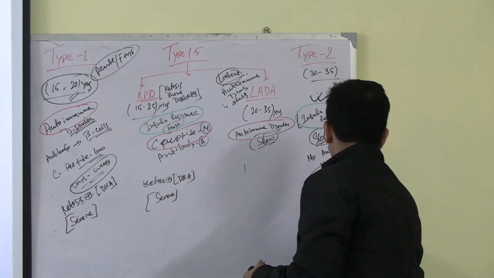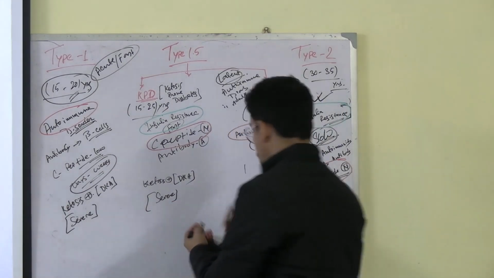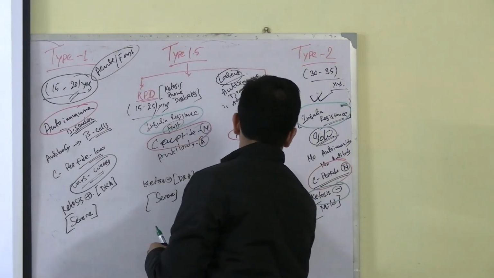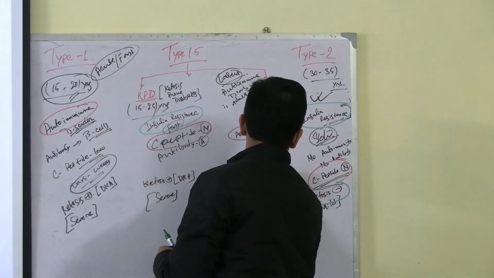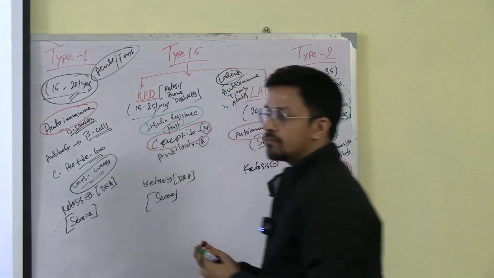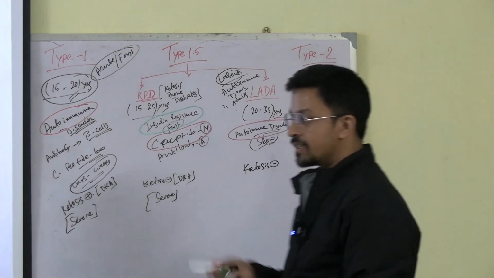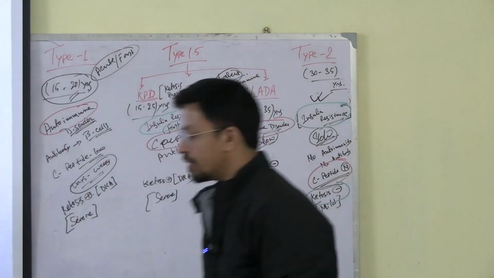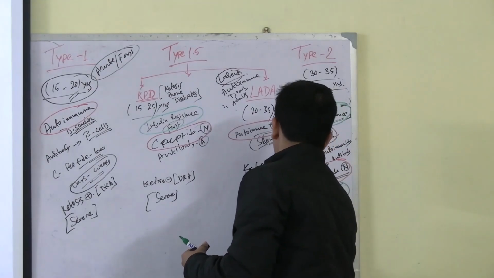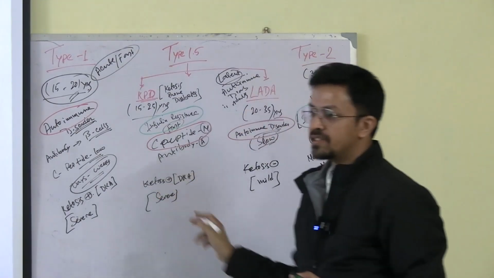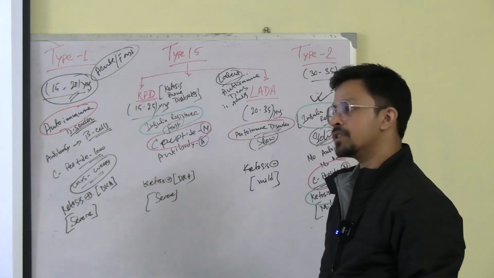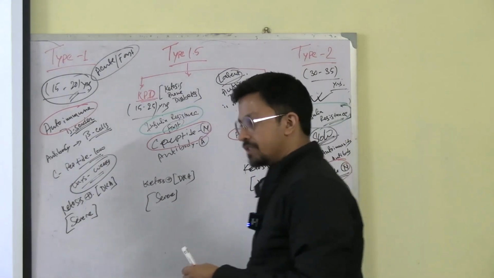Here ketosis is absent. Here also ketosis will be absent only. Is ketosis severe or mild? Mild. Why? It's a slow process. The body is getting the time to cope with it. This is also a mild disease. Remember one thing, whenever there is ketosis, it's a severe form of disease. If you don't treat the patient within a few hours, the patient will die.